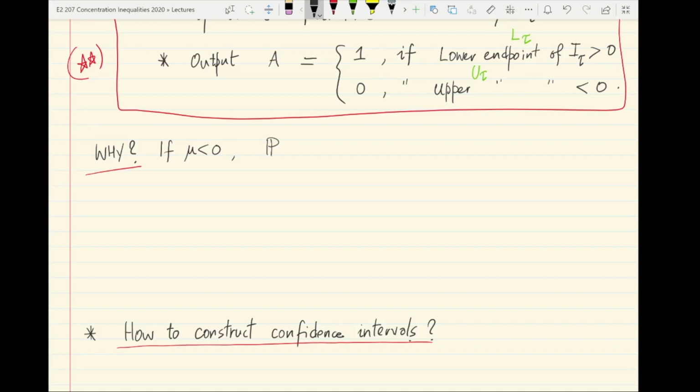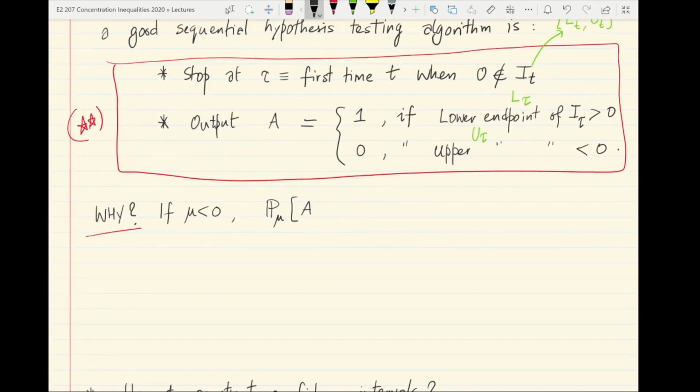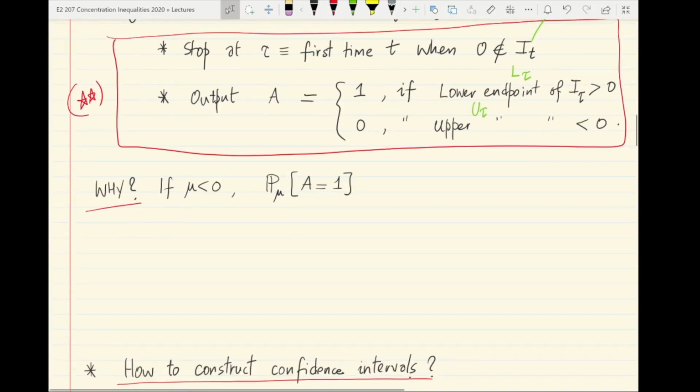Let's evaluate the probability that the answer returned at time tau according to the rule above when you stop is equal to 1. This is the error event when mu is actually negative and the answer output is that the mean is positive. So in other words, this is just P_mu that the lower endpoint of the interval I_tau, that is L_tau, is larger than 0.